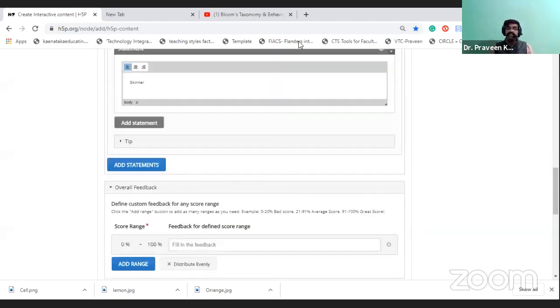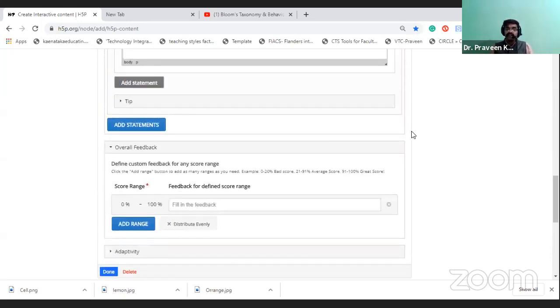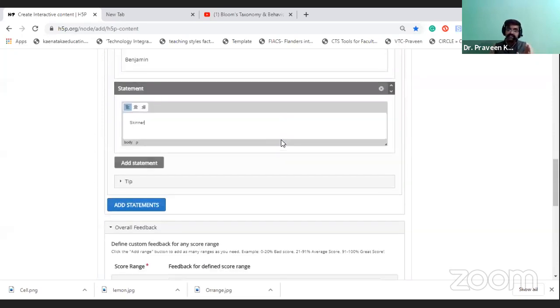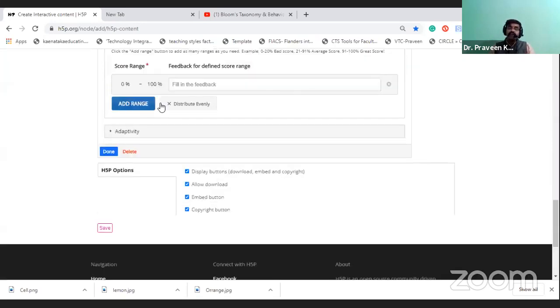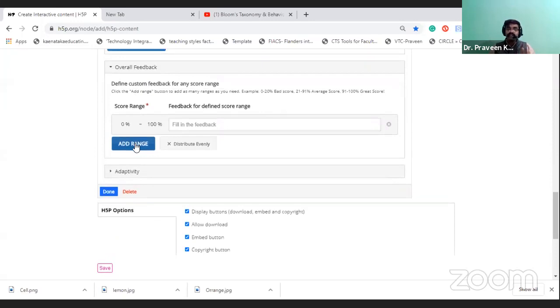So after this we will set the score. Once I have selected the information and the content type, and I have added the content, and then I want to share, I want to set the range. Okay, so this is only one single question. For that one single question, you can add 0 to 100. If you have many options, based on that, you can select some of the videos. Here you can give that extent. It is a feedback type.